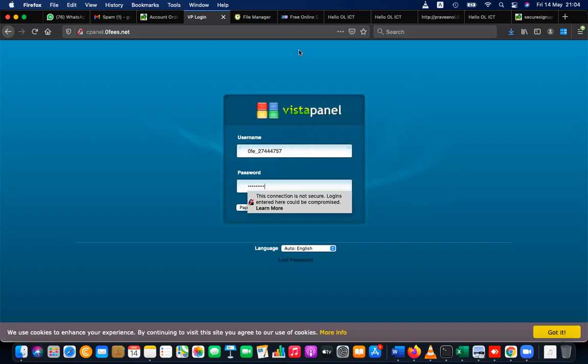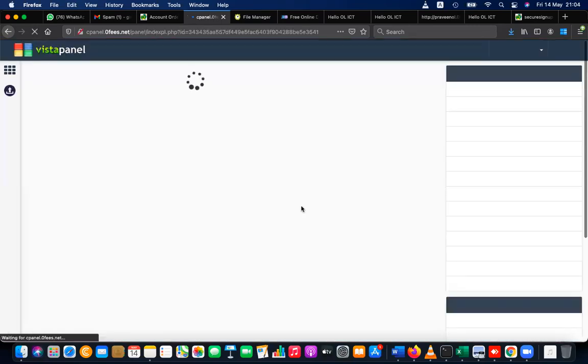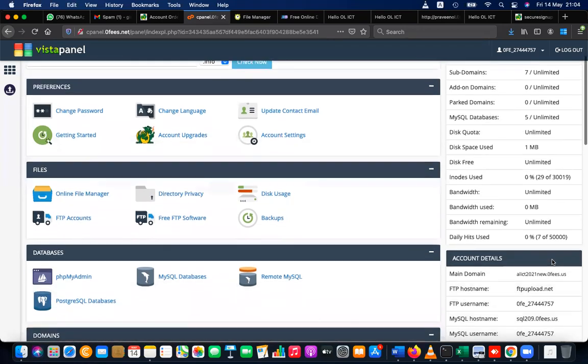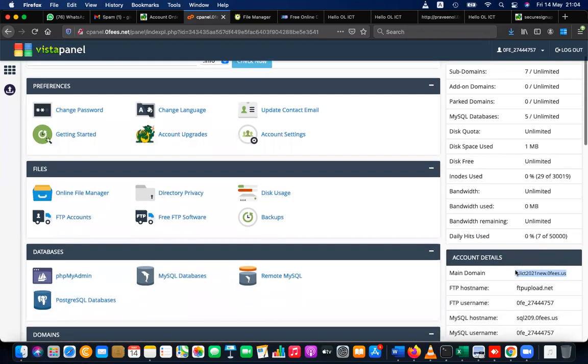Okay. Done. After login, you will see this kind of interface. There you can see your website name here, and you will see the online file manager here. So that is what we are going to access now.